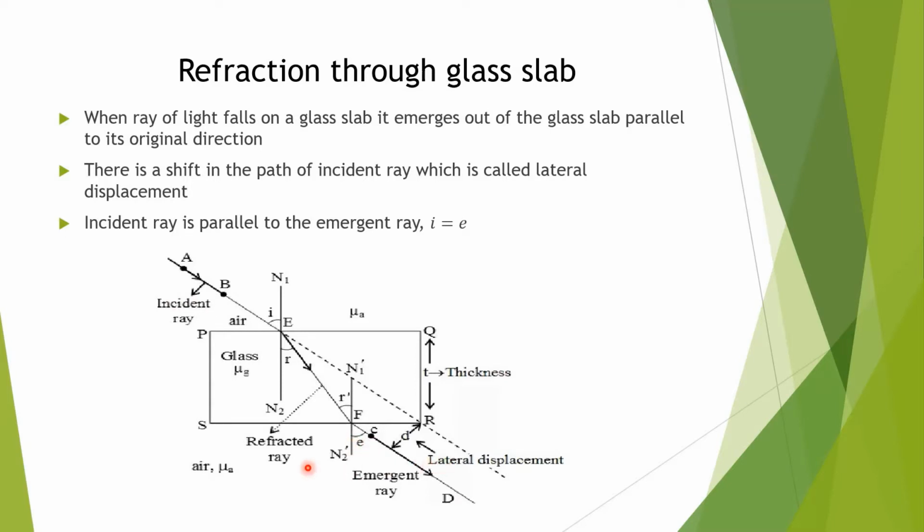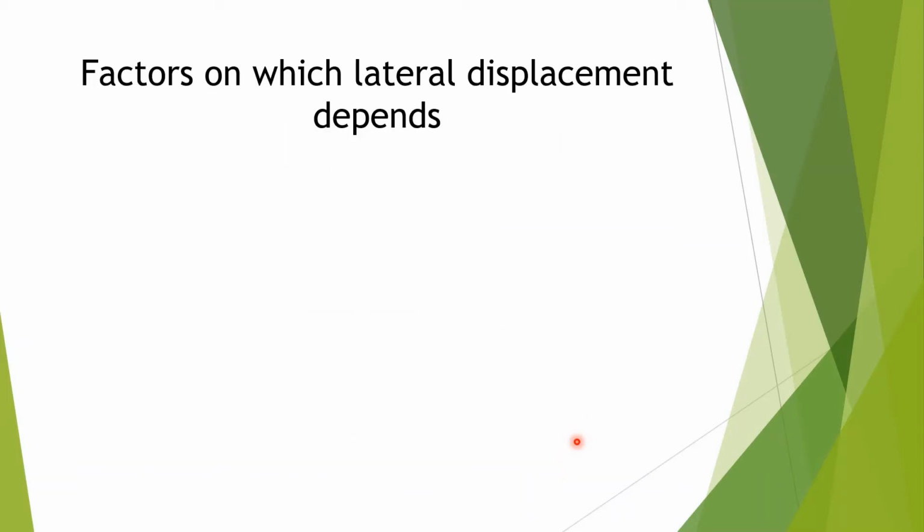It means when a ray of light falls on a glass slab, it emerges out in the direction of the original path of the incident ray. There is slight shifting, that is called lateral displacement. Angle I equals angle E, angle of incidence equals angle of emergence. It means the lines are parallel.